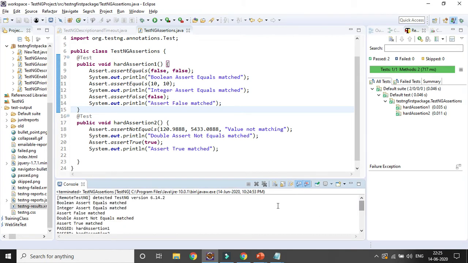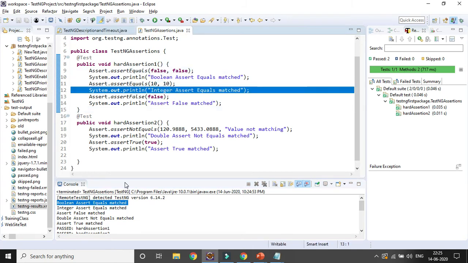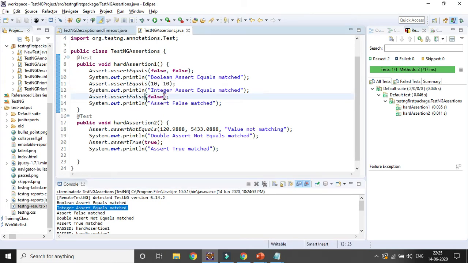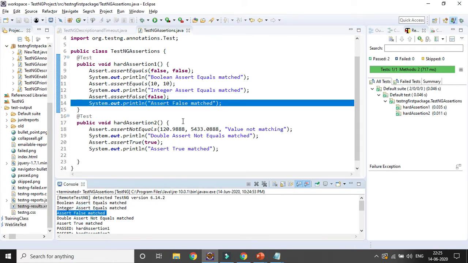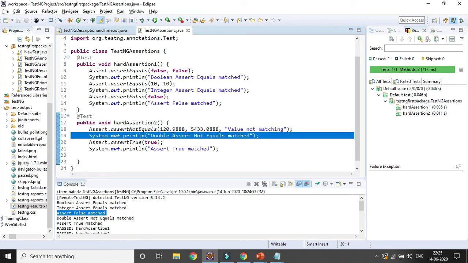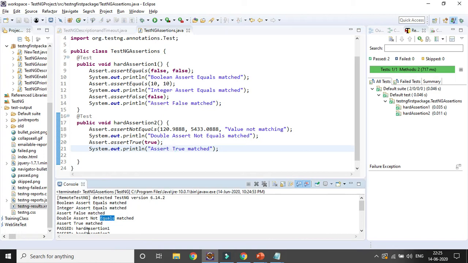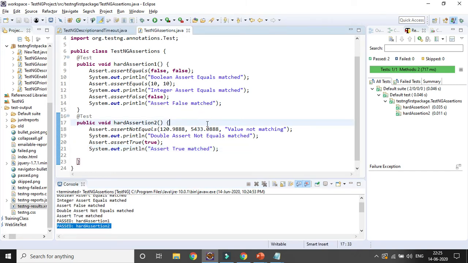Here you can see the first boolean assert equals is getting executed because this is true, and the second integer assert equals match is getting executed, output is coming because that particular assert is also true. And here assert false equal to false, so assert false match is also coming, right? And for method 2, both the hard asserts are correct, so the right output is coming, double assert equals and assert true match, and that test case is also getting passed, right? You can see. Okay, so that's how you can deal with hard assertions.